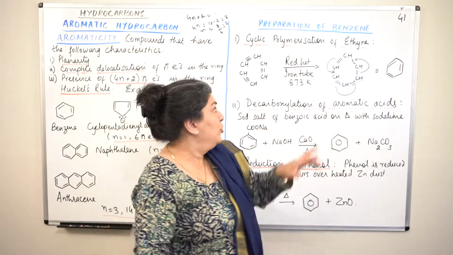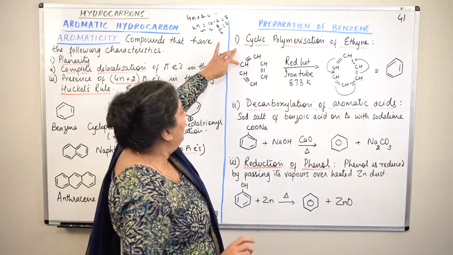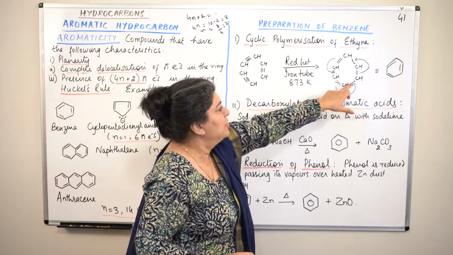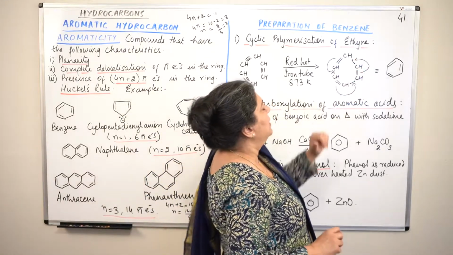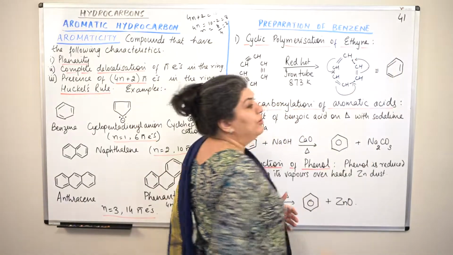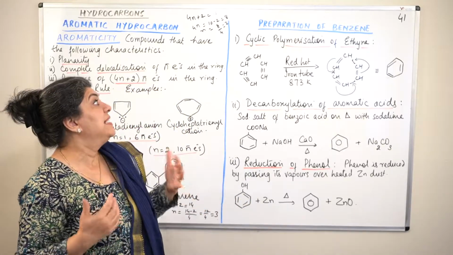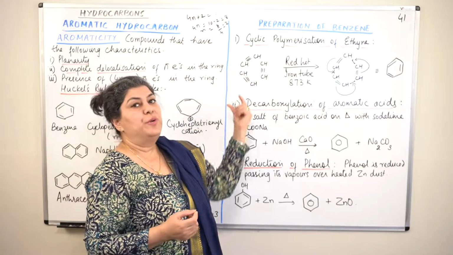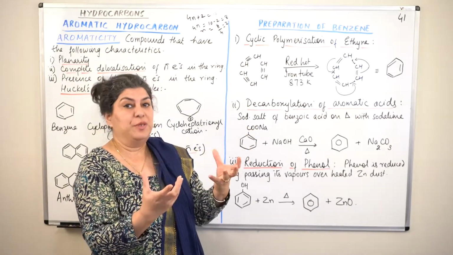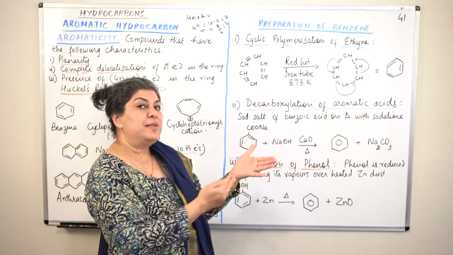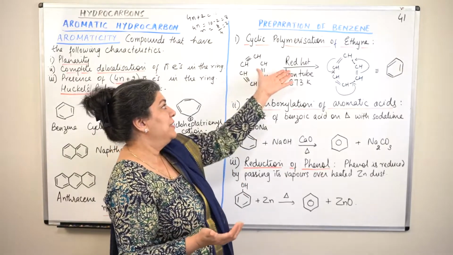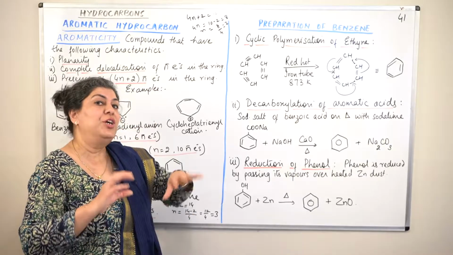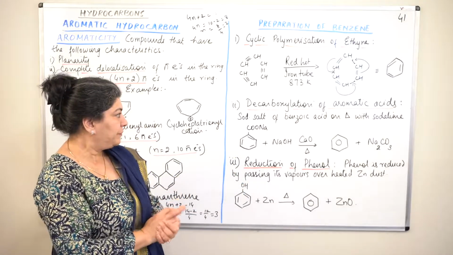So wherever you had the triple bonds, one bond breaks and it forms a single bond here, one bond breaks here, it forms a single bond here, one bond breaks, it forms a single bond here, resulting in the formation of benzene. This is cyclization or cyclic polymerization. Three monomers join together to form a trimer. So it is cyclic polymerization of ethyne, which takes place in the presence of a red hot iron tube at 873 Kelvin temperature. You will get benzene.